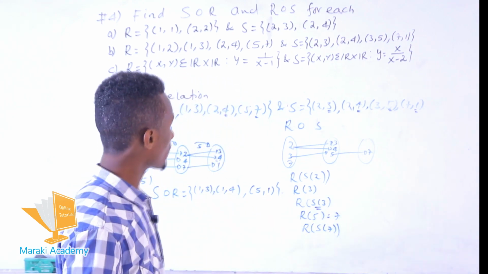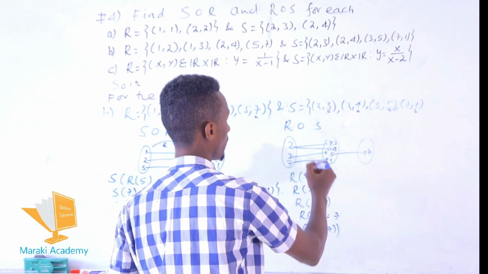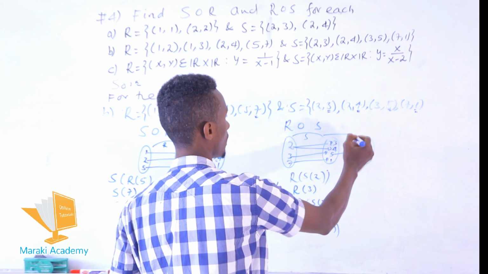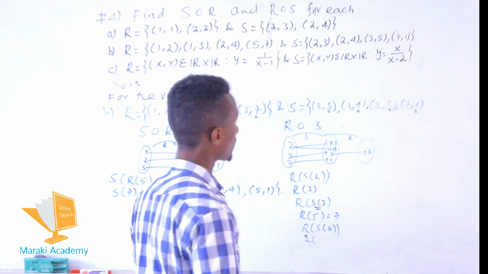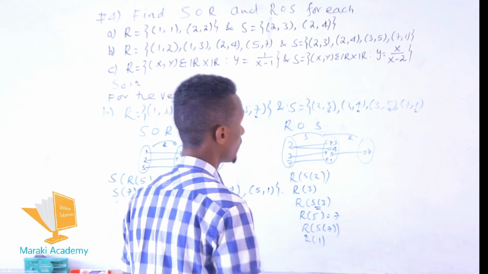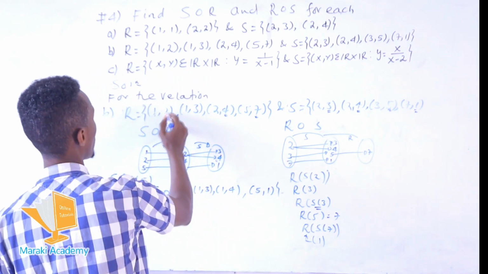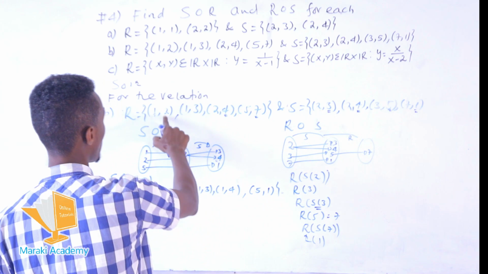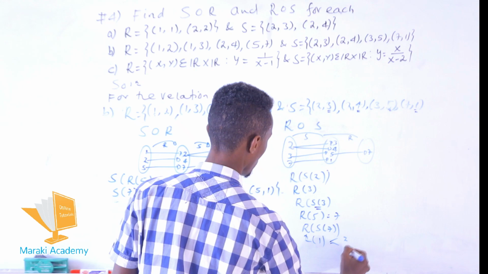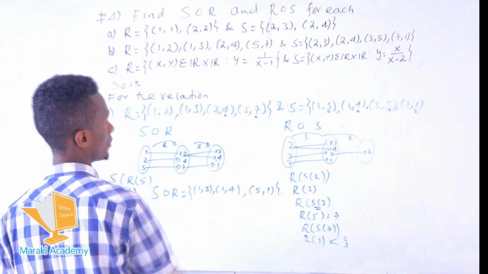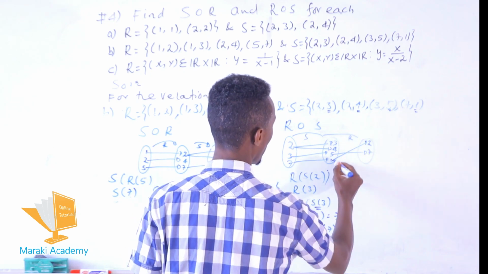What about S at point 7 in the domain? The value becomes 1. The result becomes 1. Yes, this is S to R. So what is the value? R at point S at point 7, the value becomes 1. So this result becomes 1. What about R at point 1? R at point 1 has 2 elements, which are assigned to 2 and 3. So this one is mapping to 2 and 3.